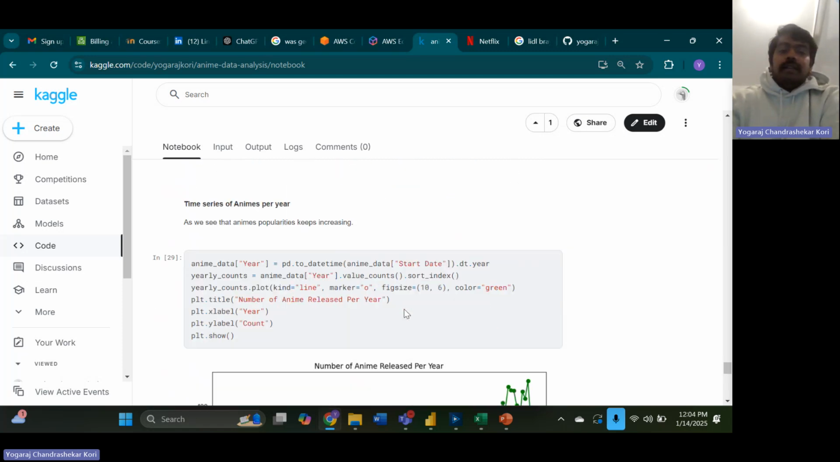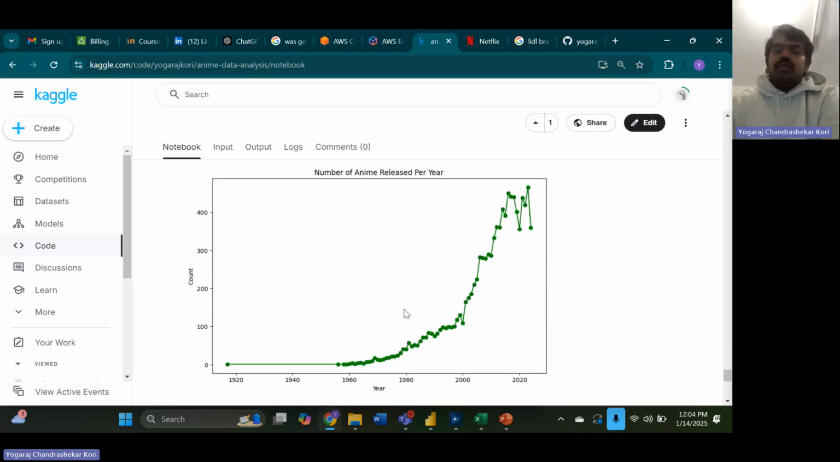And then let's actually look at the time series of the model. As you can see, this is one of the crucial things of the project, because the main question will be: why should we invest in anime? As you can see here, the number of animes released per year is increasing rapidly, and at this point you want to invest, because that's where the business is taking place. That's where your business is going to be.